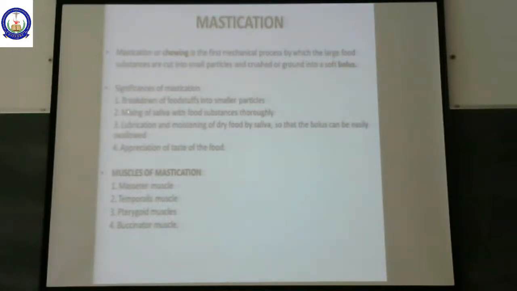Also, it helps in lubrication and moistening of dry food substance with the help of saliva. So now the bolus can be easily swallowed through the esophagus. And also the taste of the food is better appreciated by mixing with the saliva and distributing it throughout the mouth. These are the significances of mastication.